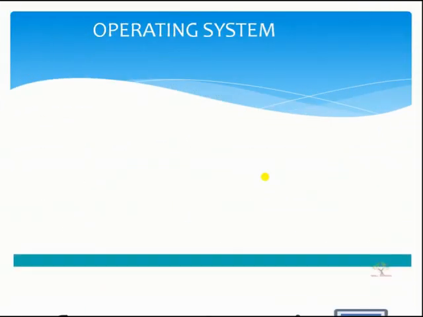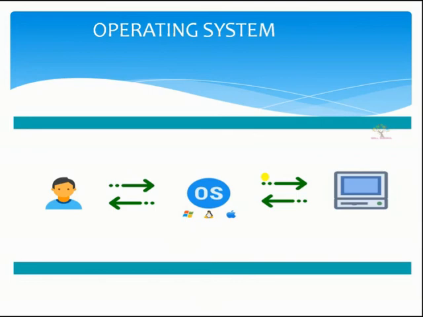Operating system. As you see, on the left hand side there is a person and on the right hand side there is a computer, and in between there is an operating system. So an operating system is a mediator between user and computer. Without an operating system you can't operate a computer. An operating system controls all the computer's various functions. Let us understand operating system better.